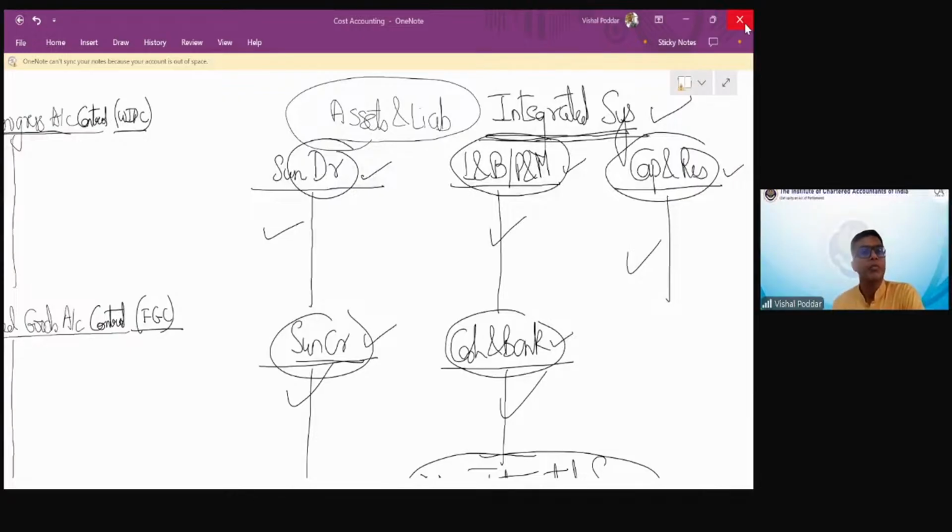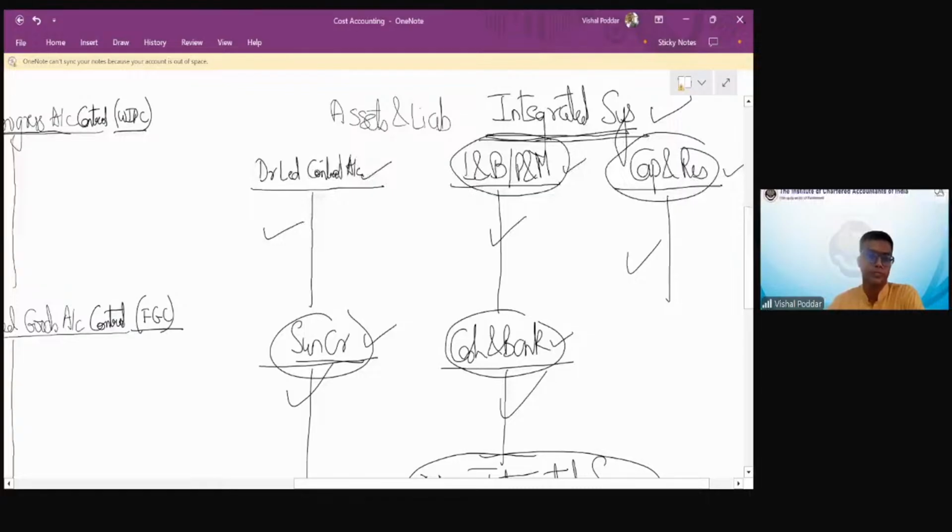But for the purpose of grouping and classifying, we group these accounts under one common name, which is sundry debtors. Let me inform you of the technical name of this. It is also called the debtors ledger control account. And it is also called the creditors ledger control account.